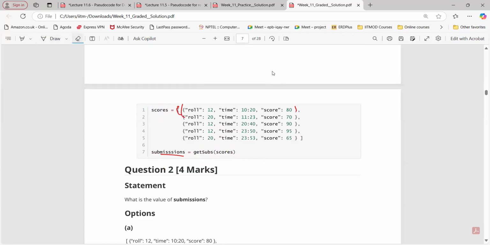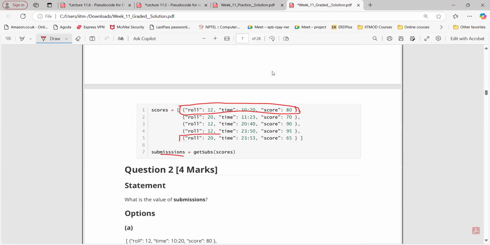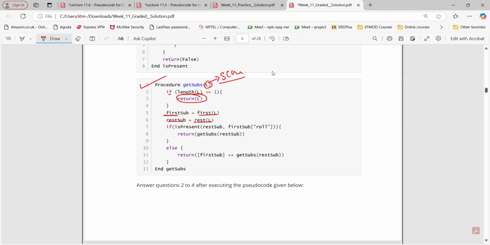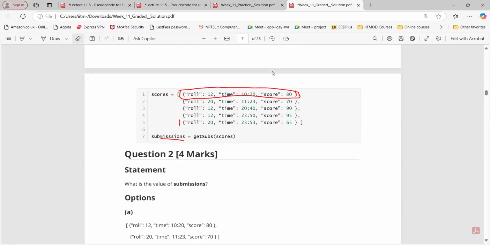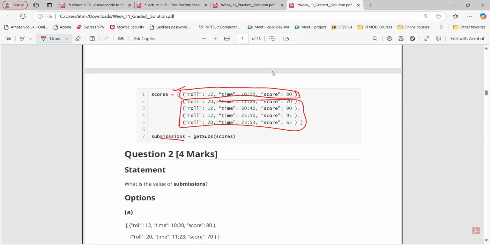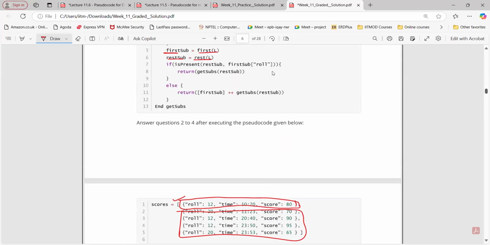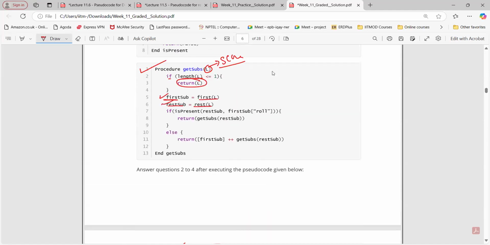First of L will be this entire dictionary, and last will be this one, because the dictionary is the element here. Rest of L means everything except the first element, the remaining list. So this is the first and the remaining are the rest. We are taking that as input for first and rest.